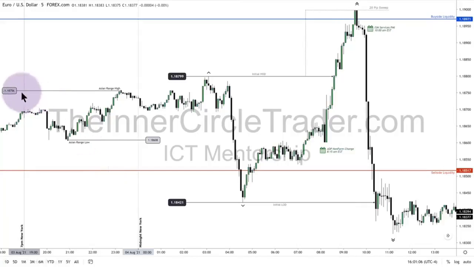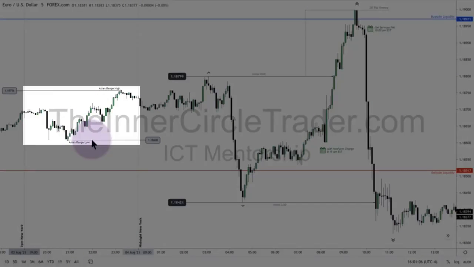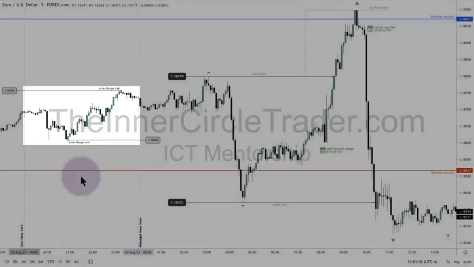The highest of the Asian range, which is the range between 7 p.m. and midnight New York local time. This is the Asian range high, the Asian range low. Once you have this range, you can do a lot of studies with it and project them up and project them down in the form of standard deviation.